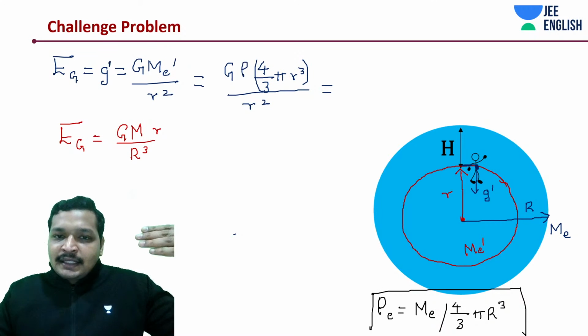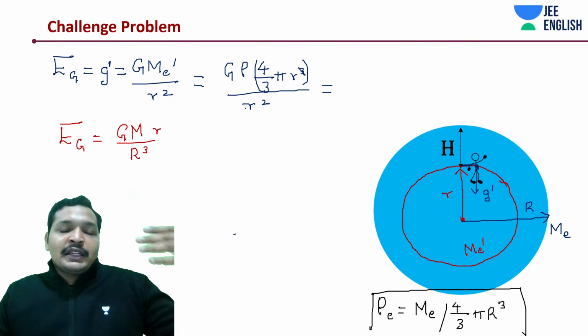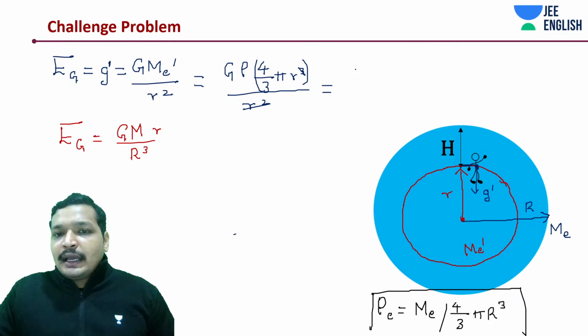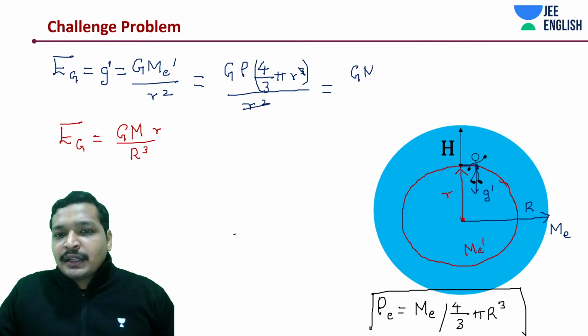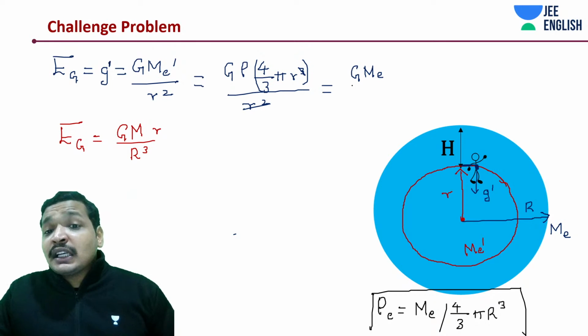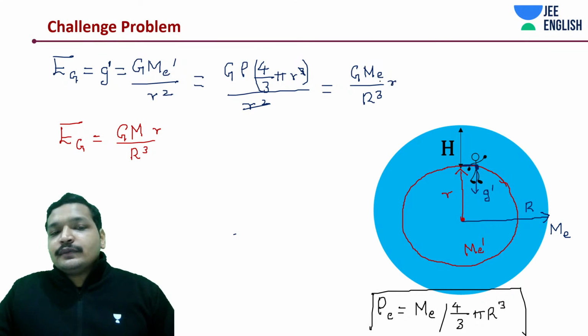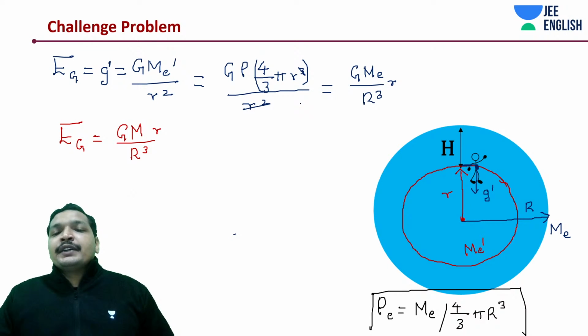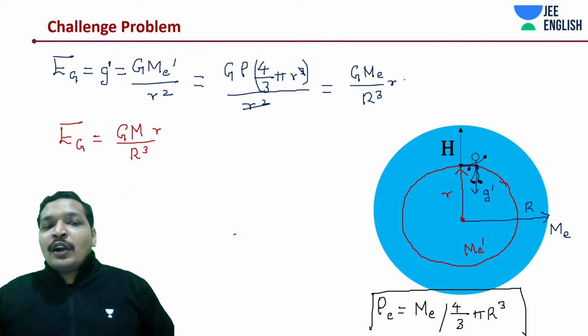The 4 by 3 pi gets cancelled. R cube would anyway be there, and in the numerator you will have Me, the total mass. That is it. The same thing is written over here. What is this? This is nothing but gravitational acceleration.